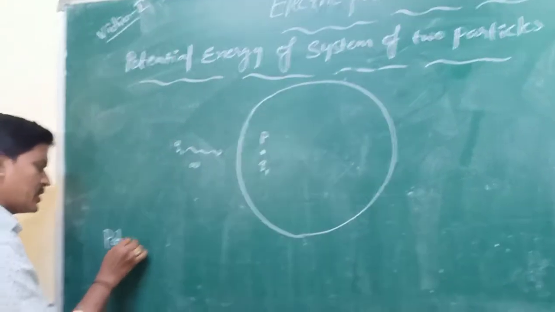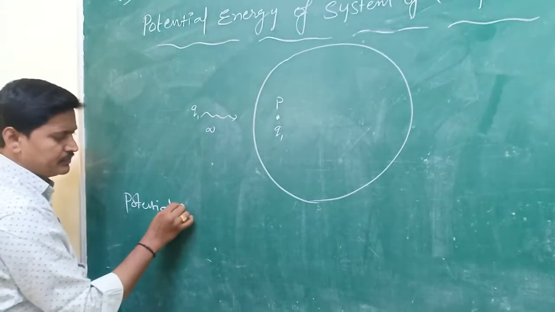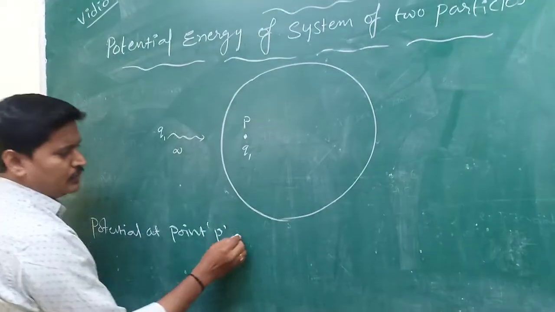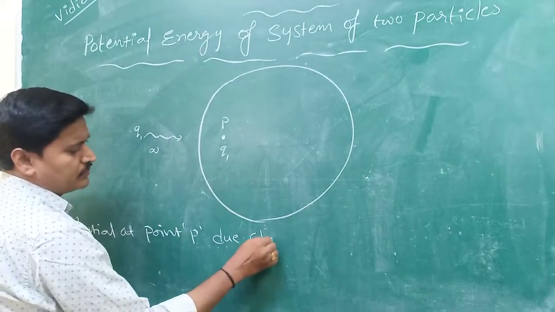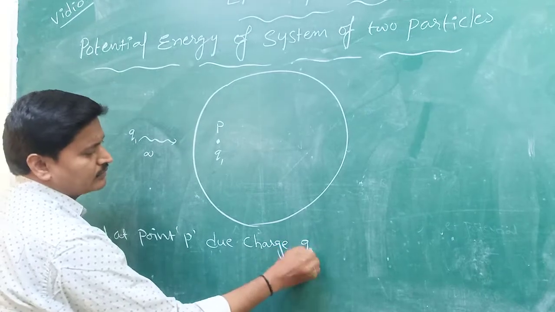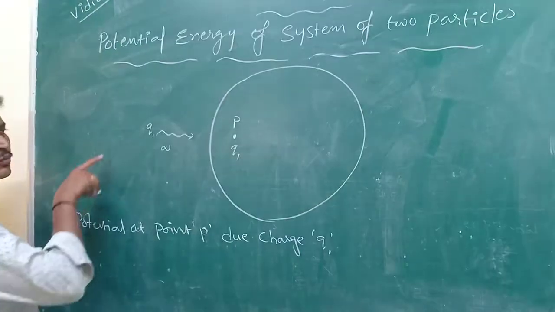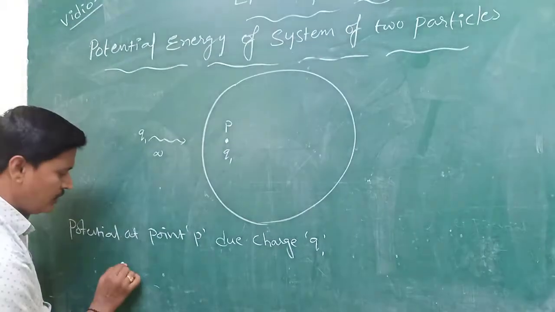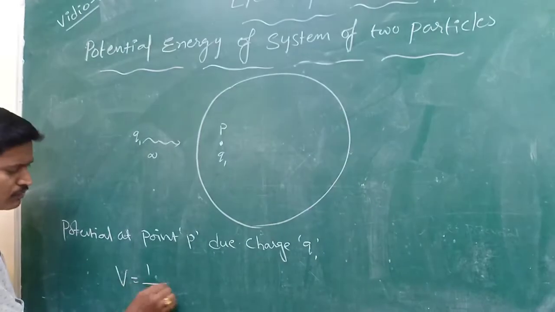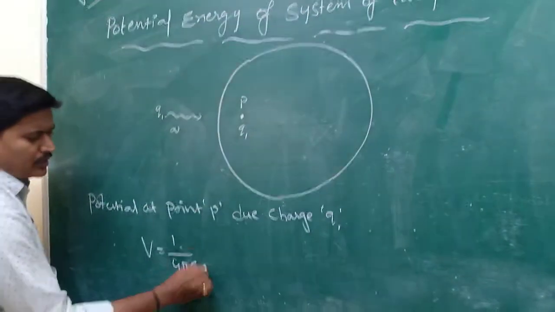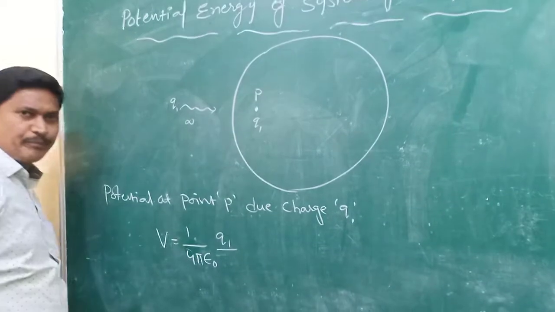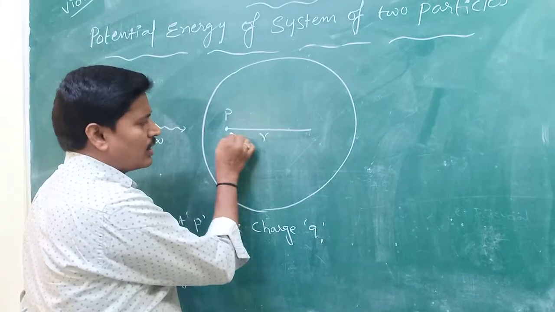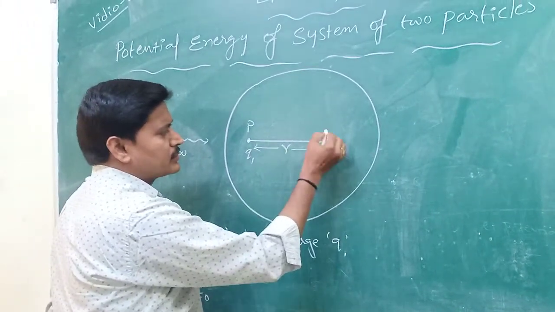Therefore, the potential at point P due to charge Q1, potential meaning work done to keep this particle at this point, is V equal to 1 by 4 pi epsilon naught into Q1 by R. We are keeping this particle at distance R from this point.